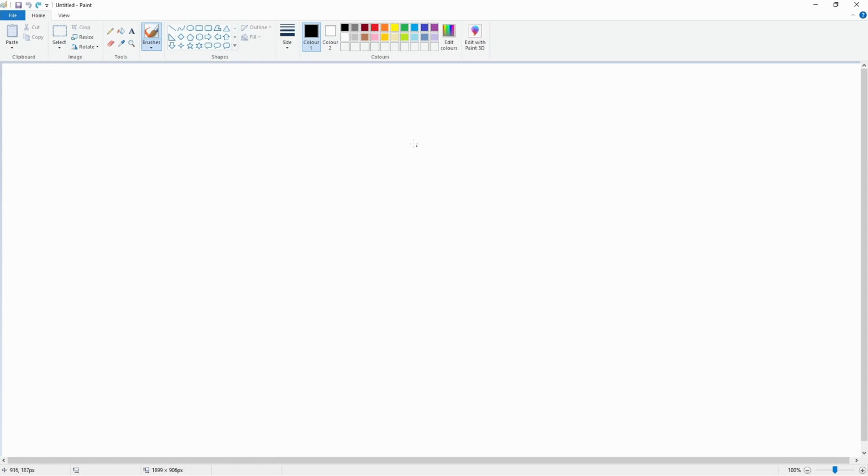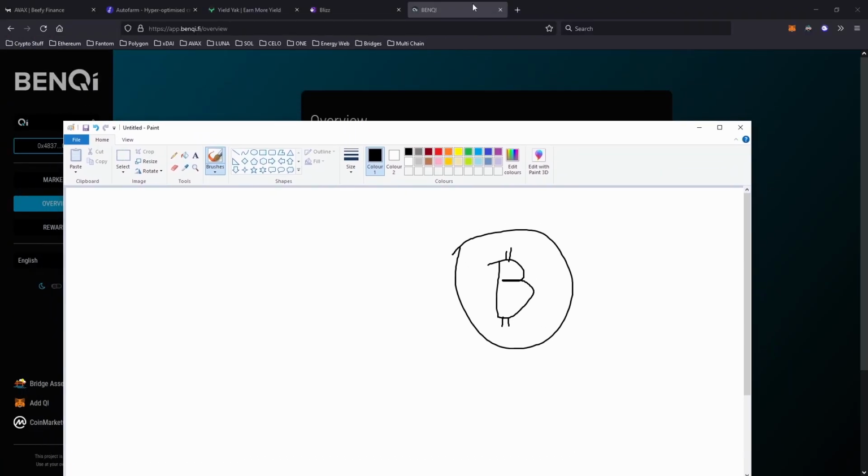Basically, let's say you've got some nice fresh Bitcoin right here. Very nice, good on you. And let's say it's just sitting in your wallet and you don't know what to do with it. Depending on the amount of risk you want to take, you could put it in a couple of places. One is centralized finance places like Celsius, which is what I use, or any of the other interest earning places. Or you could go to any of the DeFi places, such as Benki, Blizz, and so on.